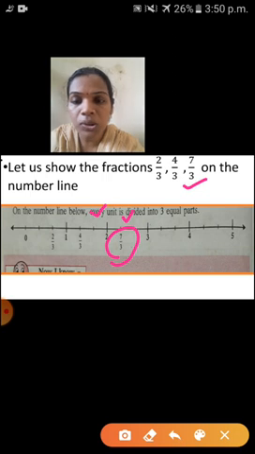So I hope you understood children. Don't take tension, when we solve the practice set, it will easily become clear. Today I am only giving an introduction of the number line.